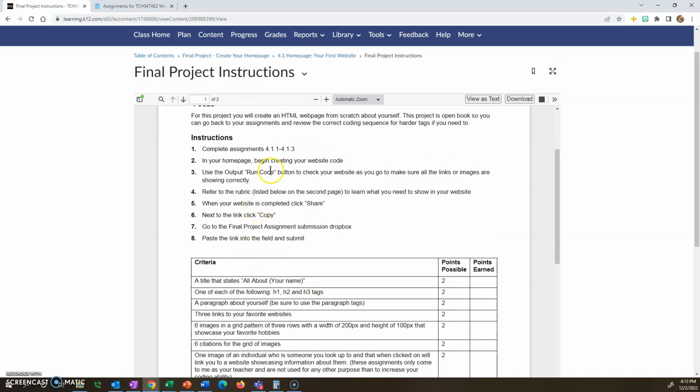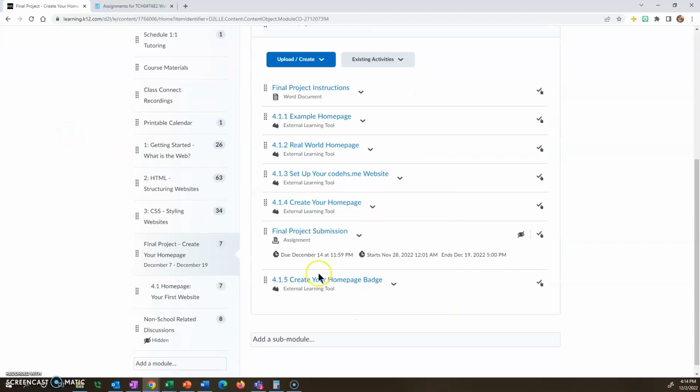Now, you are going to walk through the 4.1.1 through 4.1.3 assignments. It's going to help you create a home page that you're going to share, but you're actually going to submit the assignment by sharing the link in the final project assignment submission Dropbox. So if you go back out to the final project, you'll see that there is a final project submission here. You have to complete all the others, but you need to make sure that you submit it to this final project submission. It's going to be a link.